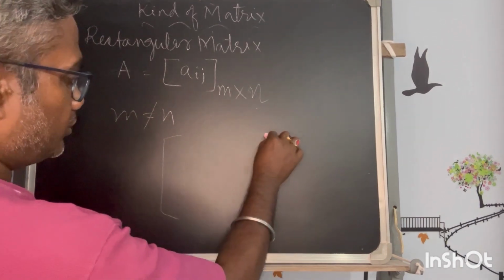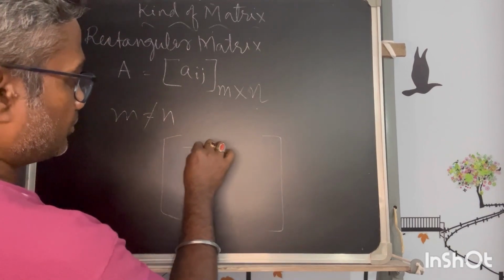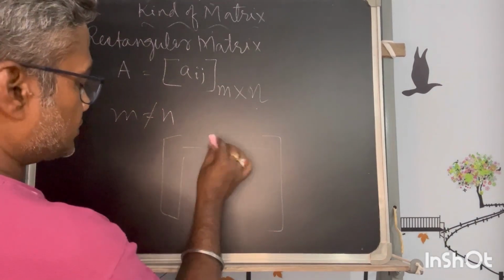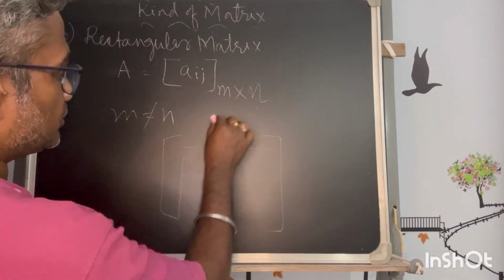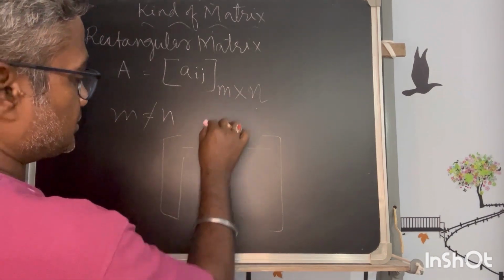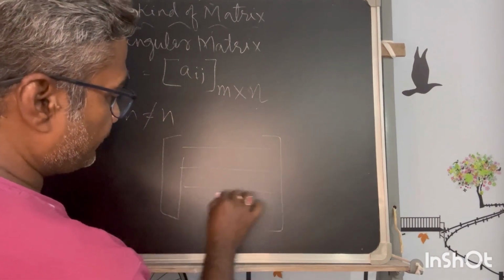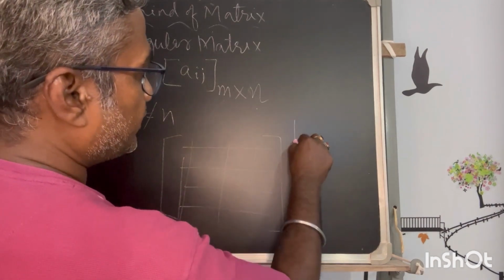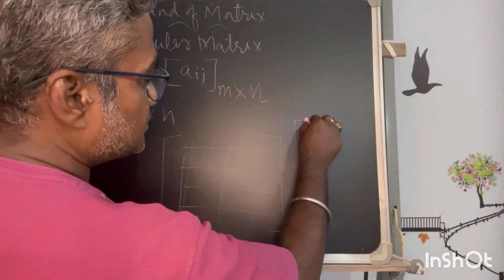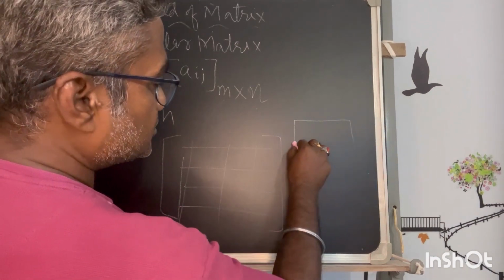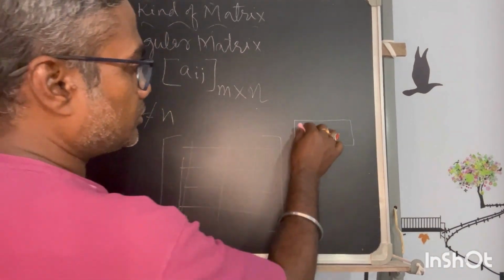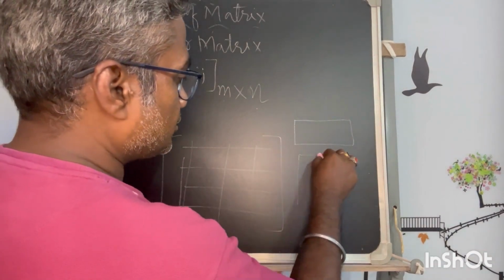then you won't get the number of rows and the number of columns equal. There could always be a different number. m is the number of rows and n is the number of columns, and they could be different. So that will make a shape, if the elements are placed equidistant to each other, that could take a shape of this or this.